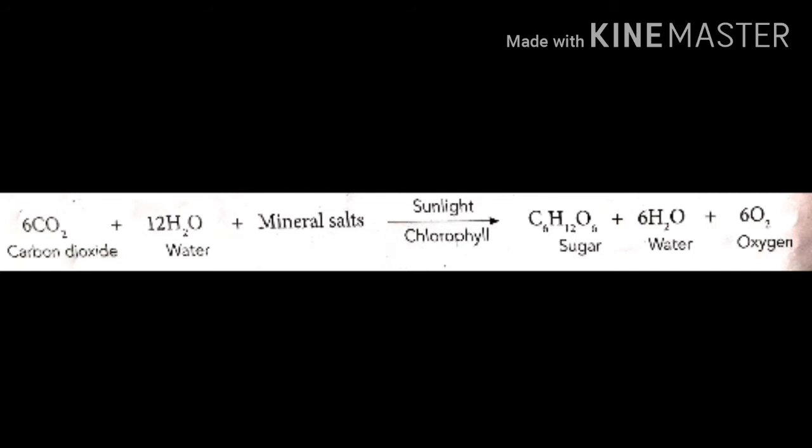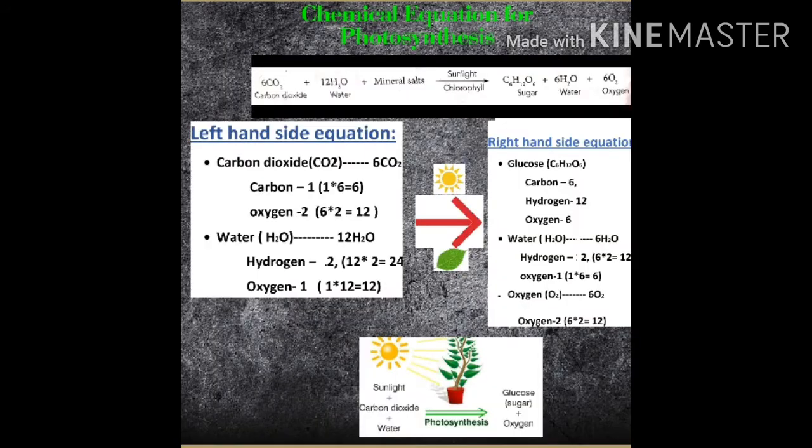So now we see how the chemical equation is balanced. Plants take in carbon dioxide from the air and water from the soil and convert these into a simple sugar, that is glucose, and other complex substances. So oxygen is released in this process. So photosynthesis can be summarized in this equation. We will see how it is balanced now.